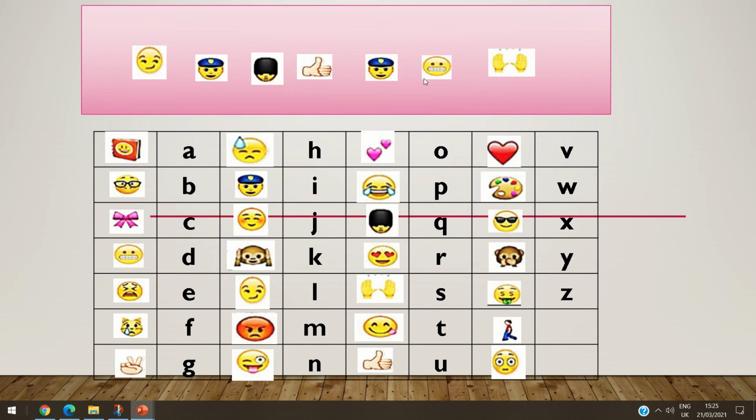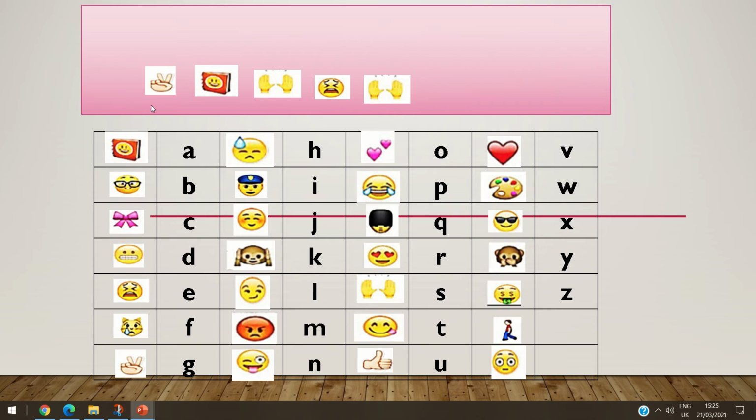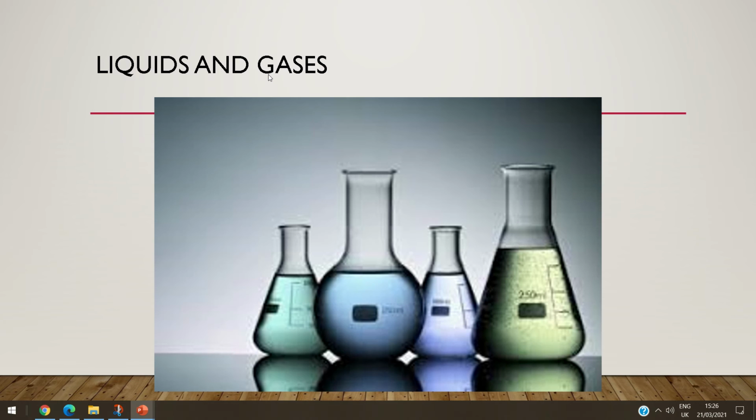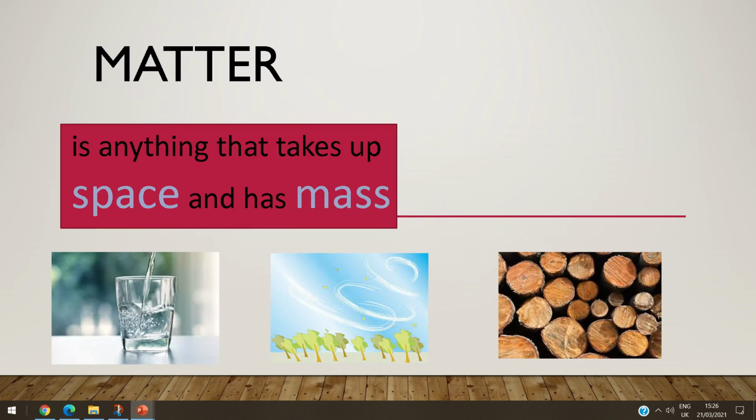It's liquids. Amazing, liquids. Liquids and what? And G, A, S, E, S again, and gases. So liquids and gases. So today, inshallah, our lesson is about liquids and gases. Let's talk about liquids and gases.